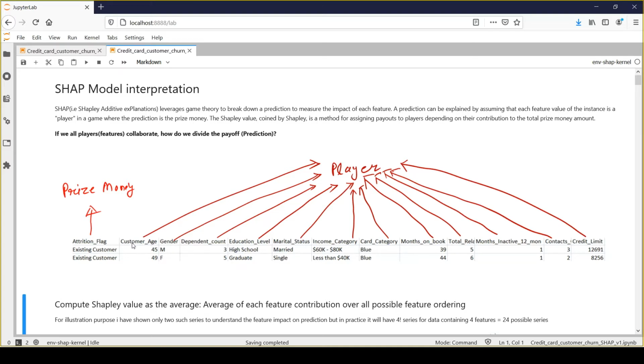So how much the probability score would be increased or decreased based on any feature value would be determined by the Shapley value method, which is based on the game theory concept. We will take a very simple example to understand how it's calculated.